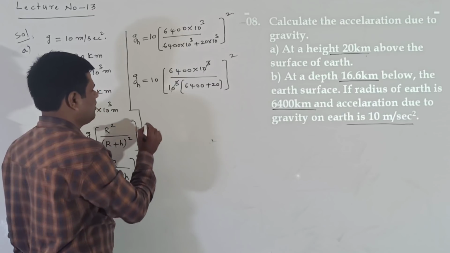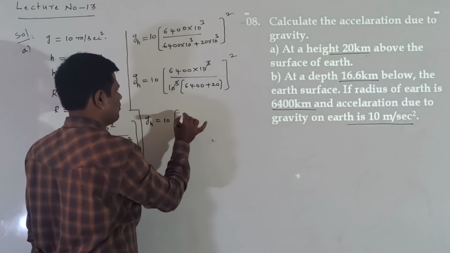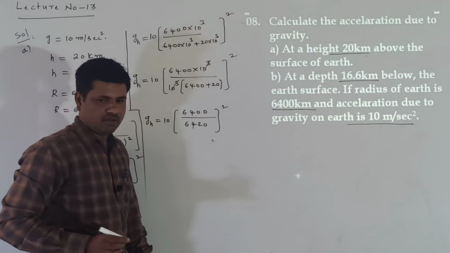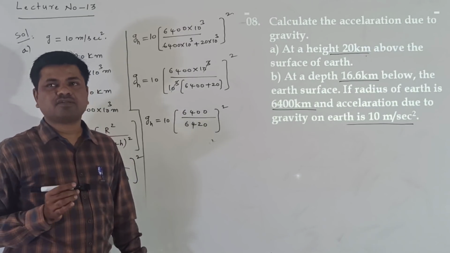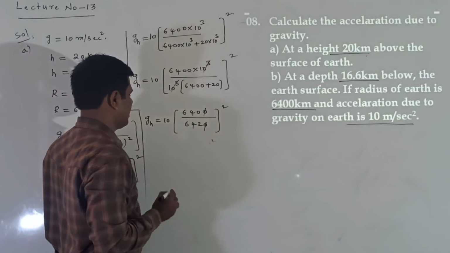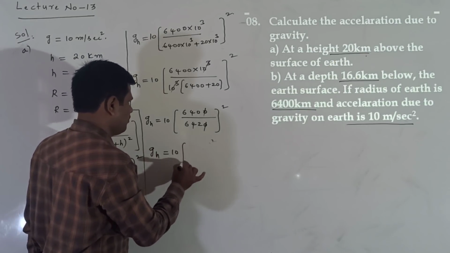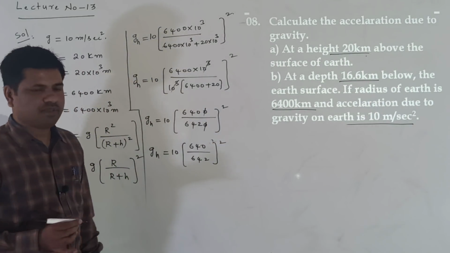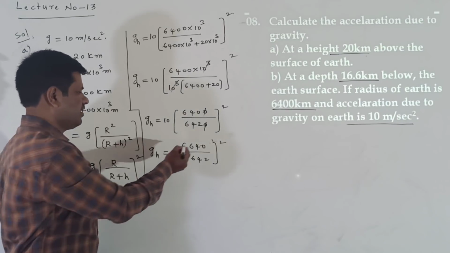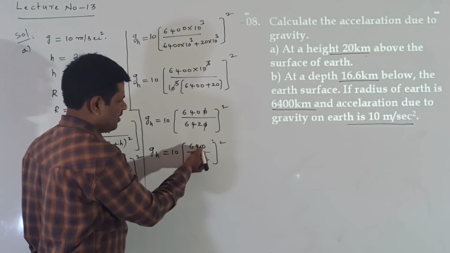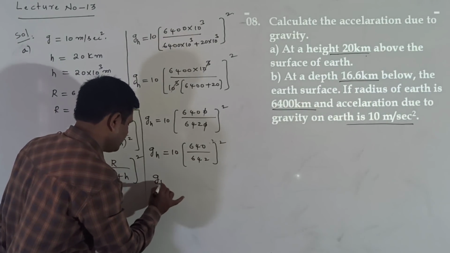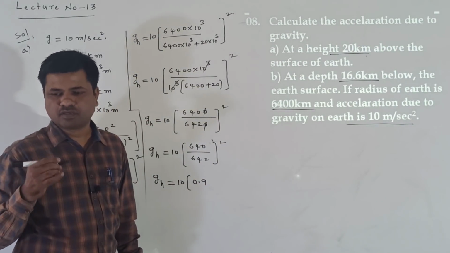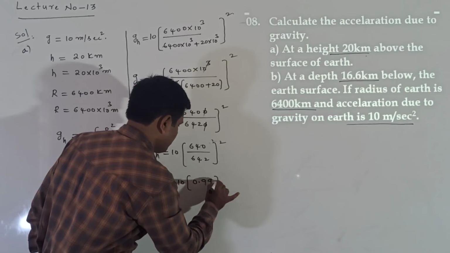Now what am I getting here? GH is equal to 10 into 6400 by 6420 whole square. This 0, this 0 cancel. Now GH is equal to 10 into 640 by 642 whole square. When making the division of 640 by 642, what do we get? GH is equal to 10 into 0.99 whole square.